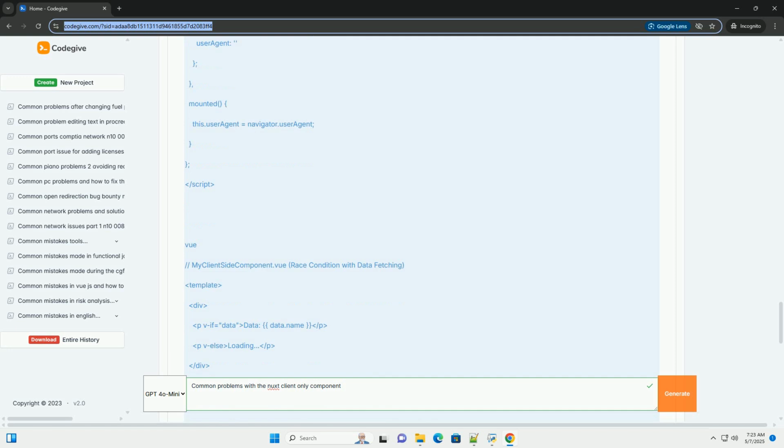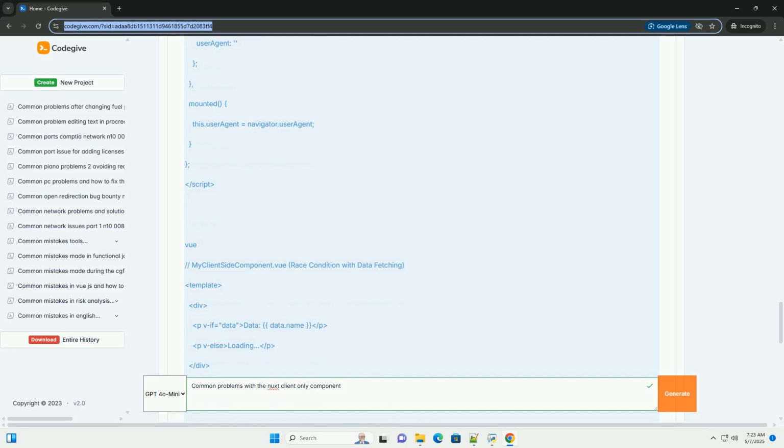Example. Explanation. 1. The server-side renders an empty p-user agent, /p because user agent is an empty string initially. 2. On the client, my client-side component is mounted and this.userAgent is populated with the actual user agent string. 3. Hydration mismatch. The client now has different HTML than what the server initially rendered, leading to a potential mismatch. Vue might try to reconcile the difference, causing performance issues and potentially inconsistent behavior.